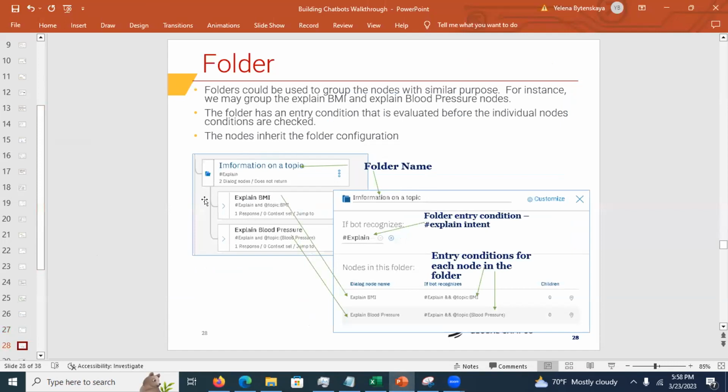Okay, now let's come back here. A folder is a way to group, right? If I want to collapse or expand a certain number of nodes, they could inherit some configuration. For example, if it finds the intent explain, the control will go to the folder. So they can inherit folder configuration if I have it.